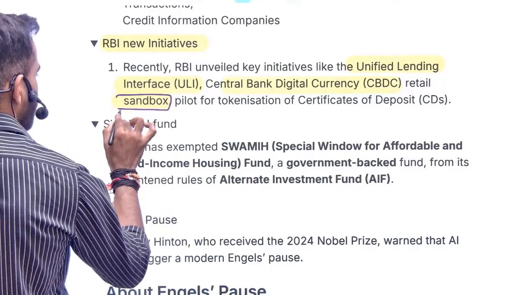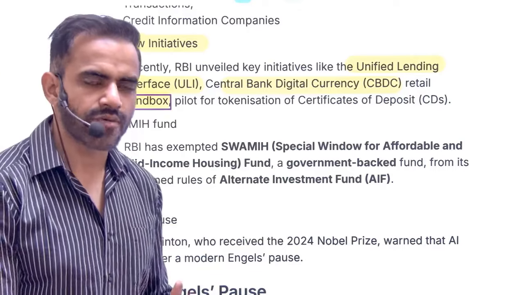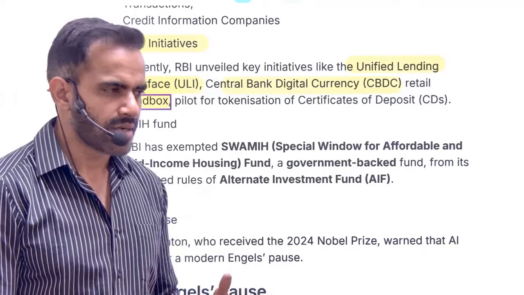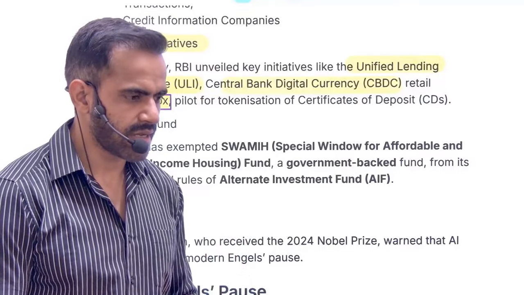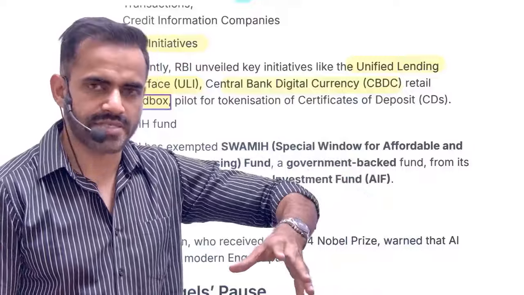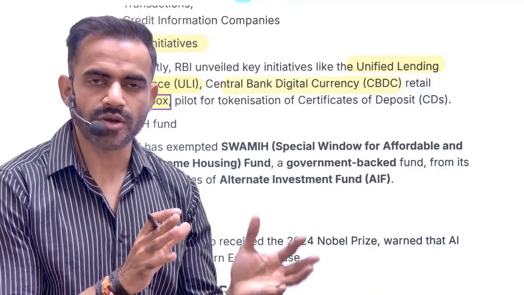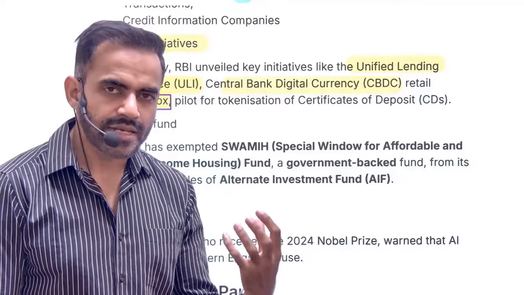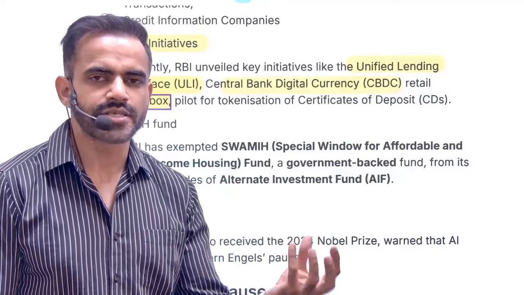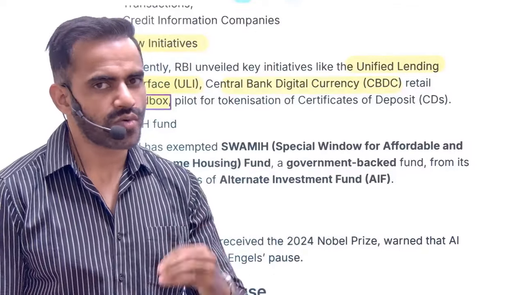Sandbox basically means whenever you are testing a new product, a specific environment is provided for testing. Try to understand it this way. Let's say you want to test your new product. A specific room is designed so that you can go and test your product. Of course, we are talking about virtual things. So similarly, there is a sandbox. Regulatory sandbox simply means you will test your product in a controlled environment.